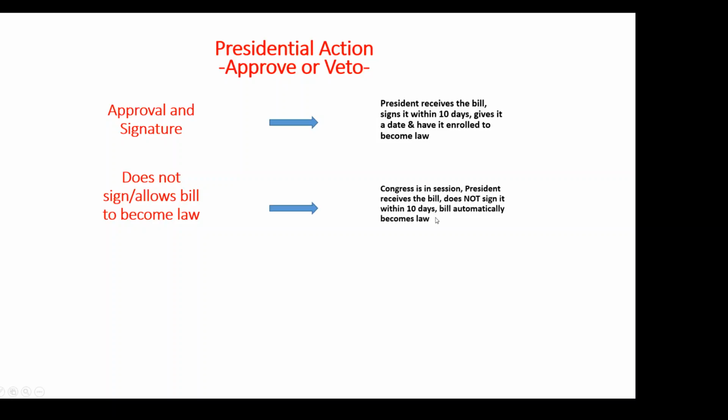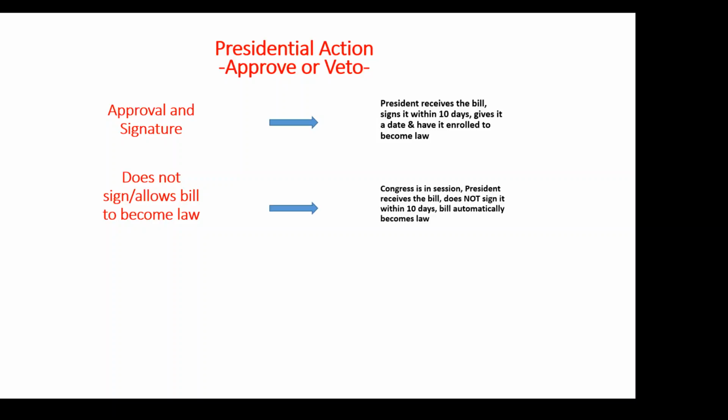So you see that 10 days is essential in this presidential action process. So Congress in session, president doesn't sign the bill within 10 days, that bill automatically becomes law. And it may just be a scenario where the president doesn't want to veto something, doesn't really want to spend the time or energy on refuting something, so he just allows it to become law.